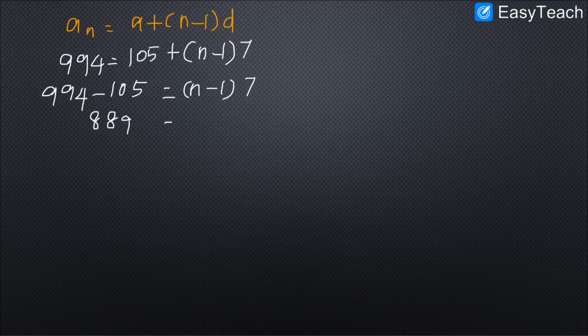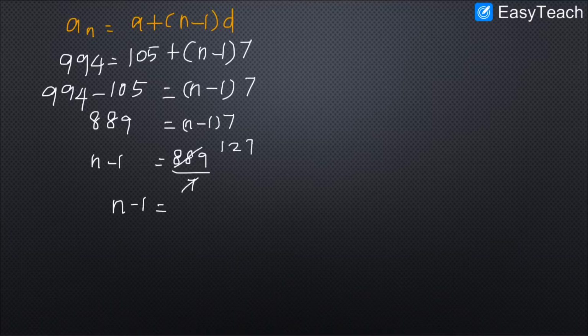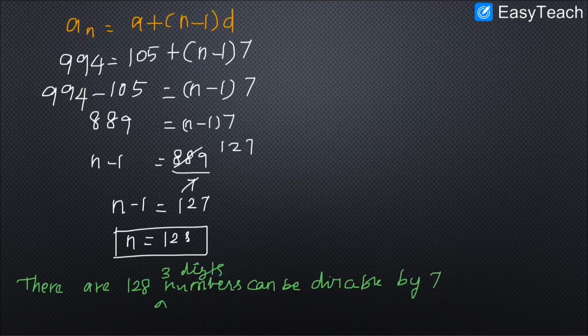So 889 equals n minus 1 into 7. So n minus 1 equals 889 by 7, which is 127. So n equals 128. So we can conclude there are 128 three-digit numbers divisible by 7.